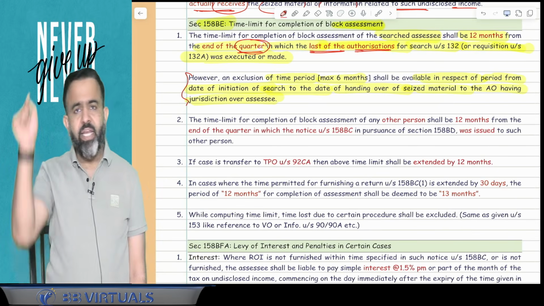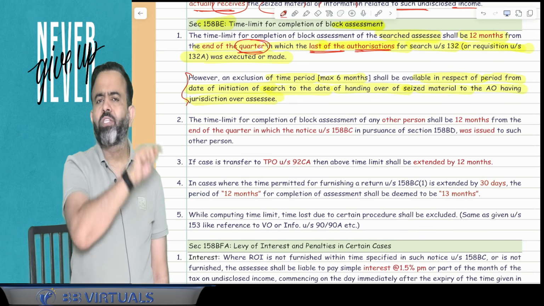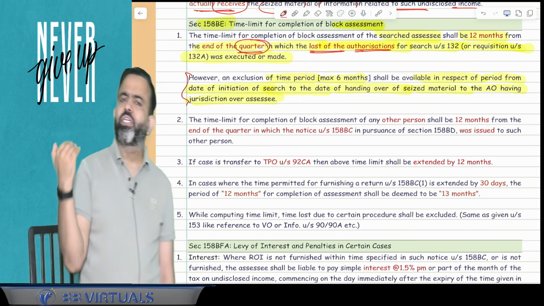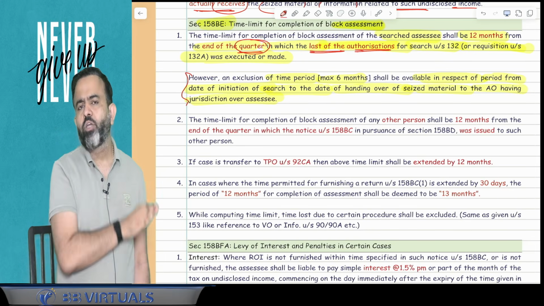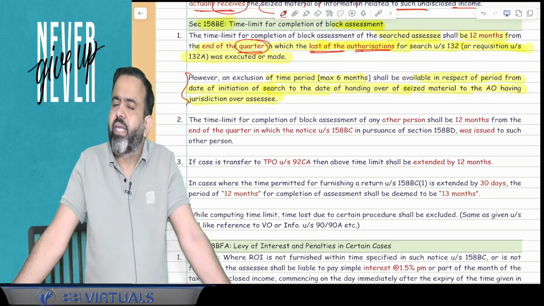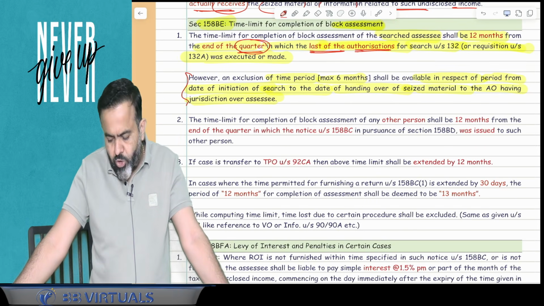So in this particular case, whatever time is lost from the date of initiation of the search till the date of handing over the material to the AO having jurisdiction over Reliance will be extended, meaning the Reliance AO will get that extra time, but it can be maximum 6 months extra, not more than that.